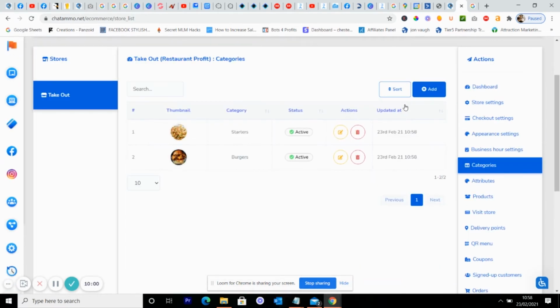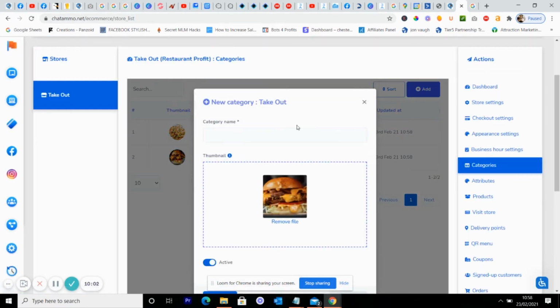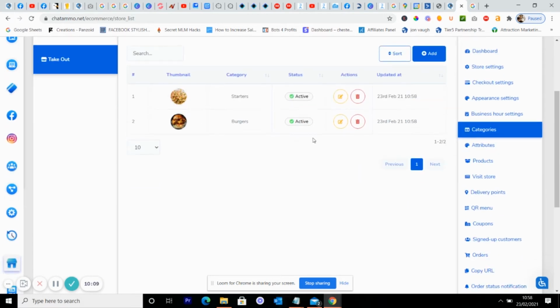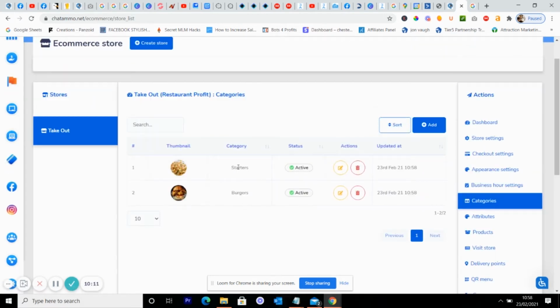And we'll add another one. You can just basically add as many as you want, so it's not really a problem. You can just keep on going. It's dead simple. Now you can sort this any way you want. So would you want your burgers before your starters? Not really. Now then you can put your attributes in.